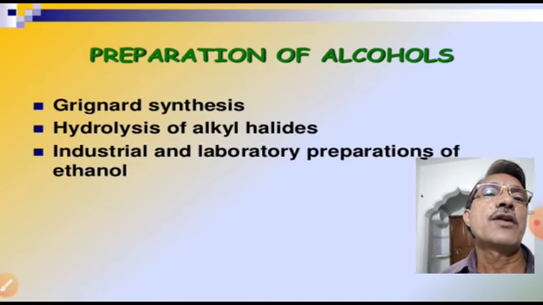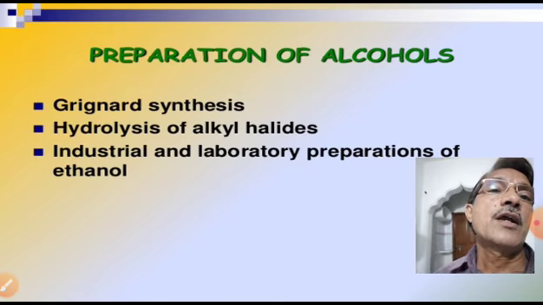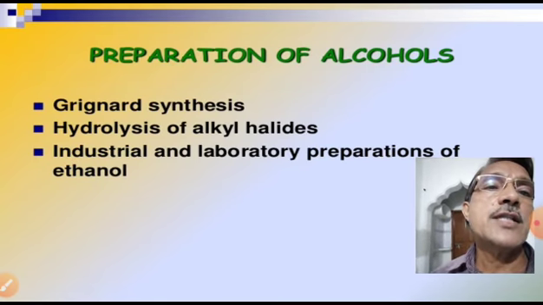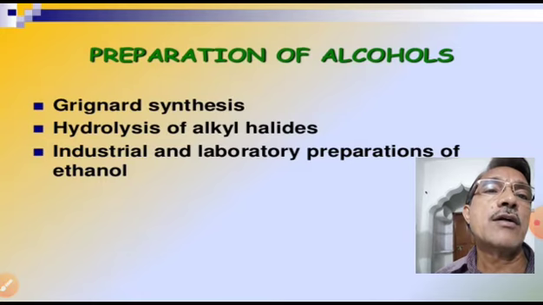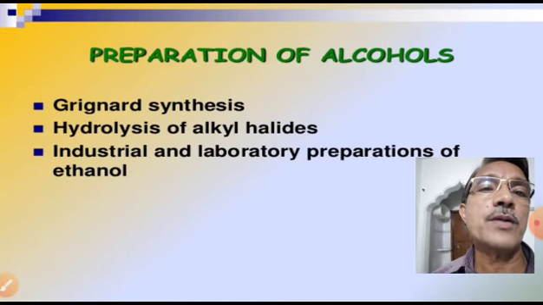Now, preparation of alcohols. Before the preparation of alcohols, let us discuss briefly about the nomenclature of alcohols. In the IUPAC system of nomenclature, alcohols are also called alkanols. Methyl alcohol is also called methanol. Ethyl alcohol is also called ethanol. Propyl alcohol is also called propanol. So this is the IUPAC system. In general, alcohols are also called alkanols.